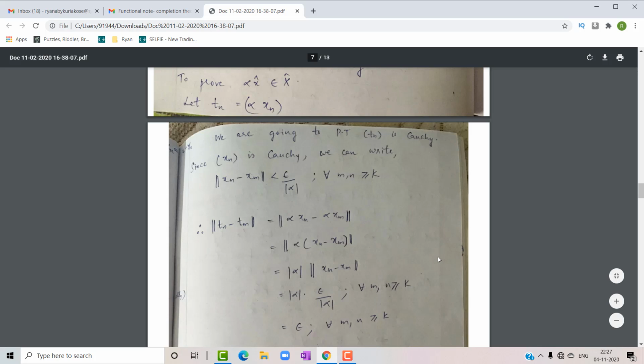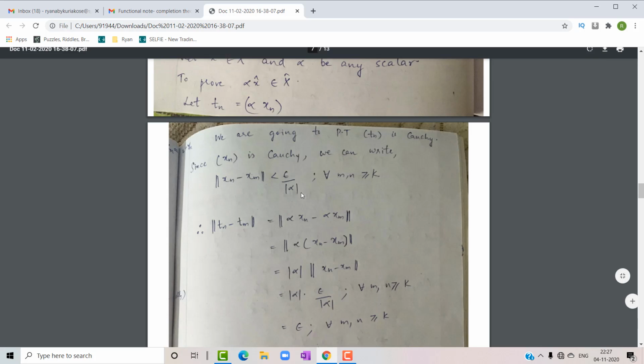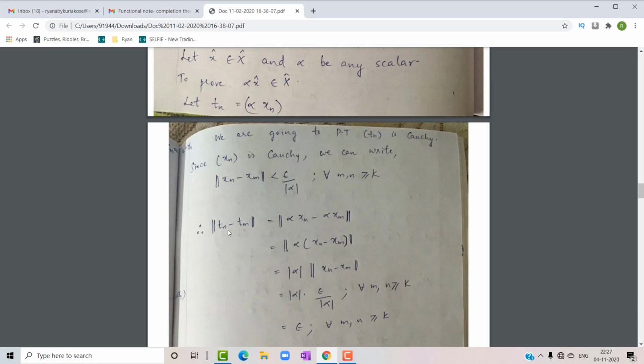Since we know that sequence xn is Cauchy, we can write that the norm of xn minus xm is less than epsilon by modulus of alpha for all m and n greater than or equal to capital K. We have a purpose for taking epsilon by modulus of alpha instead of epsilon or epsilon by 2, so that we will get a particular quantity towards the end, which we'll see going forward.